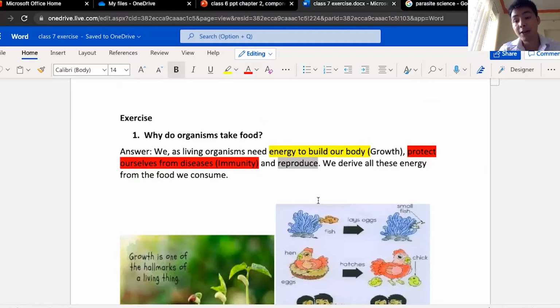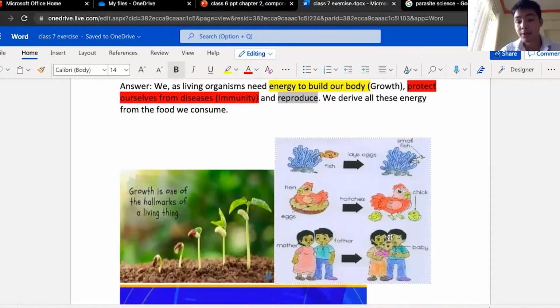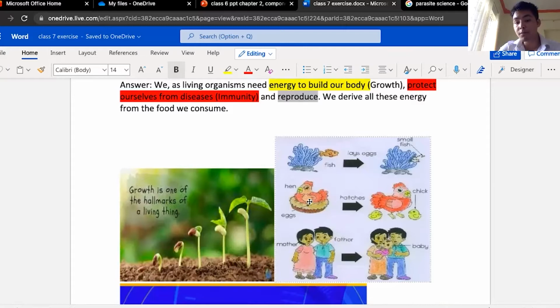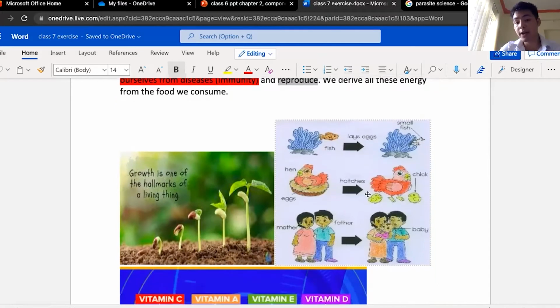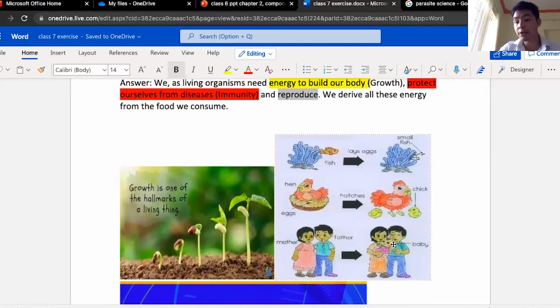Okay, the last point is to reproduce. Reproduce means, as you can see in this image, a mother chicken gives birth to an egg, and then the egg becomes a chick. Like that, a mother and father produce their offspring. Offspring means children, right? So reproduce means producing another person or another living being from the mother, right?